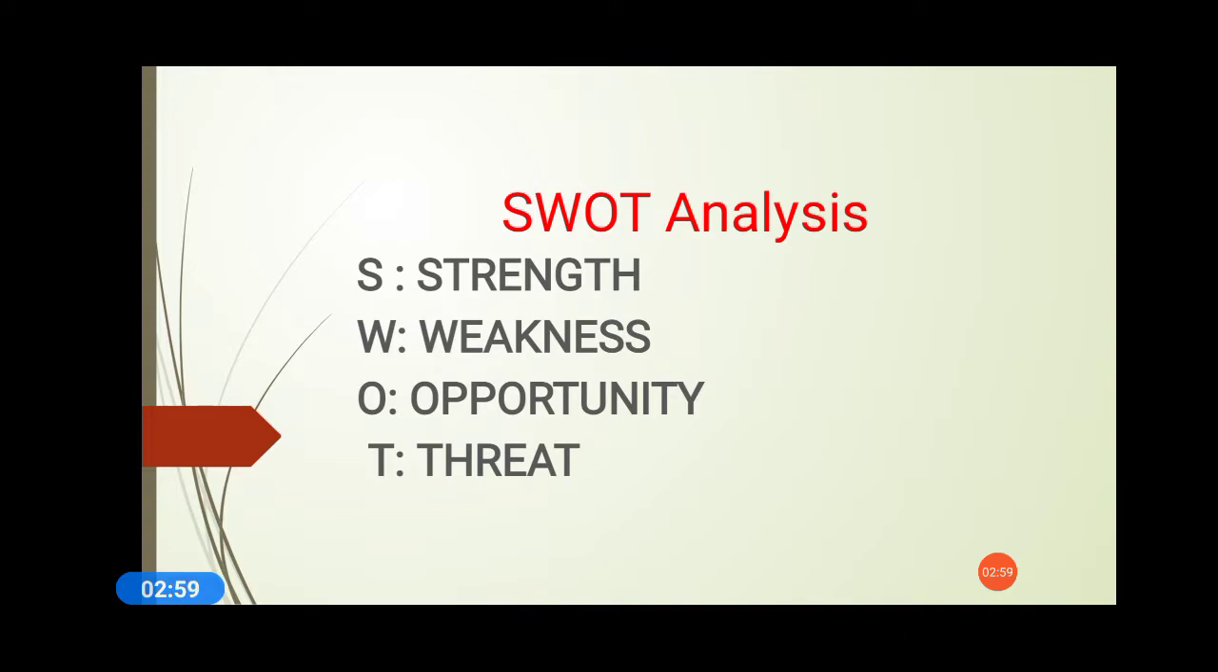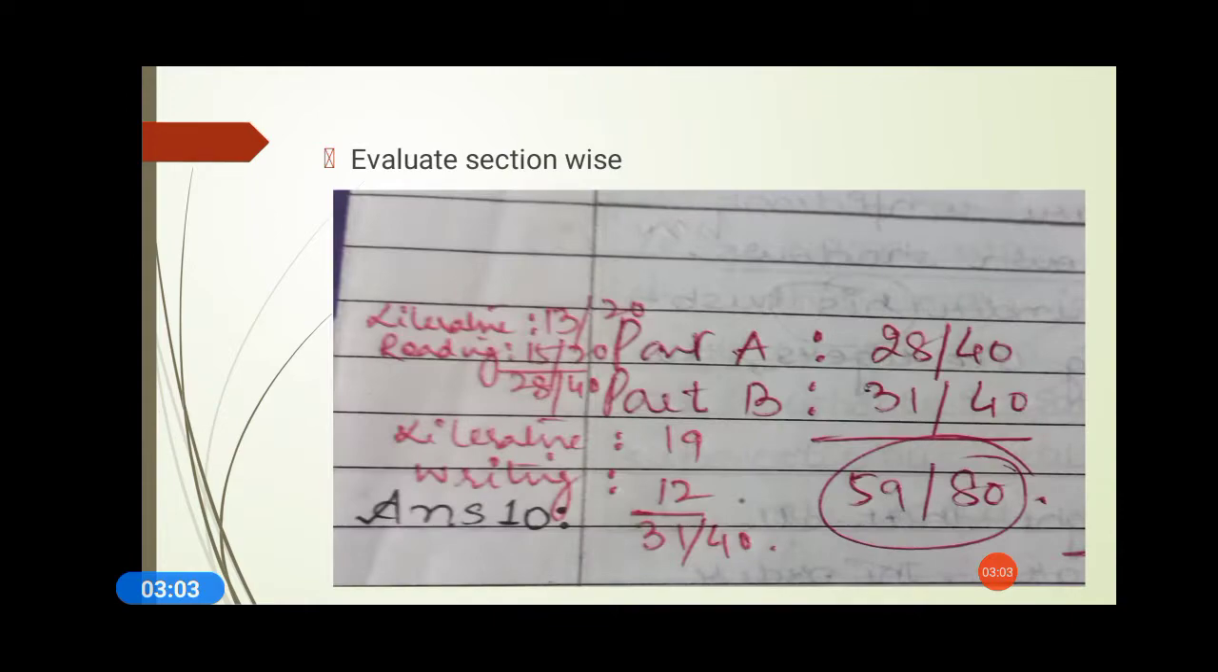So let's discuss how we are going to do this, because now we all have the question papers. So this is one evaluation. I have evaluated the answer sheet of a student, wherein part A is there and part B is also there. Part A is of 40 marks, and part B is again of 40 marks. But further, I have bifurcated and categorized. Literature section means 13 marks, and reading section means 15 marks, and each carries 20 marks.